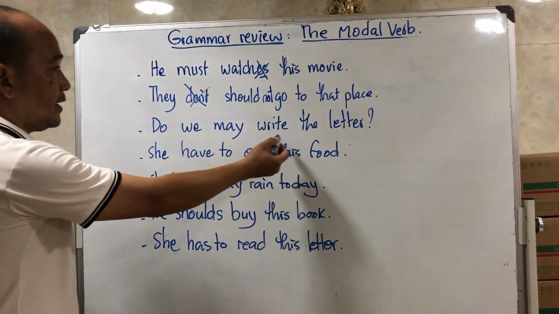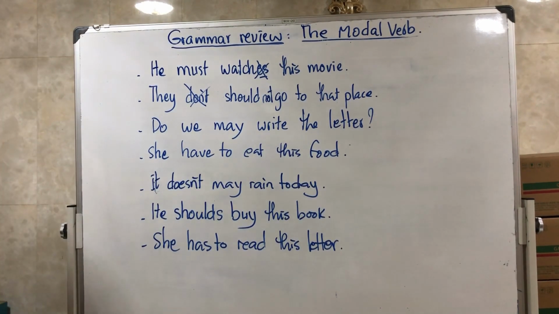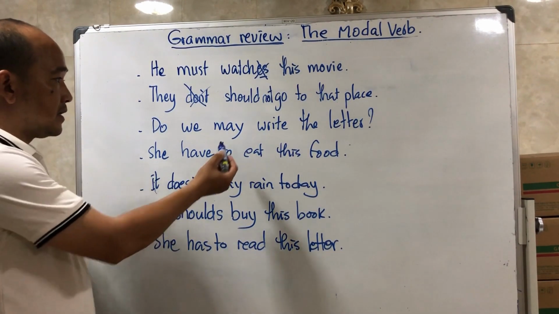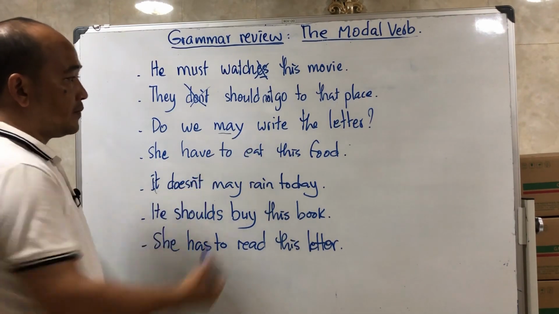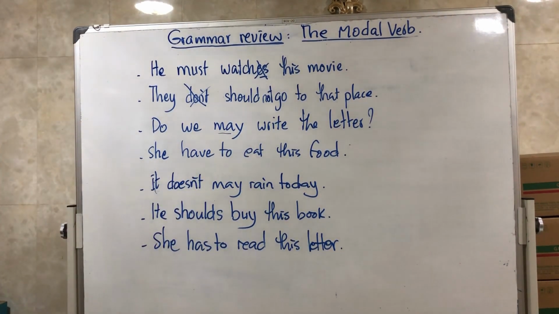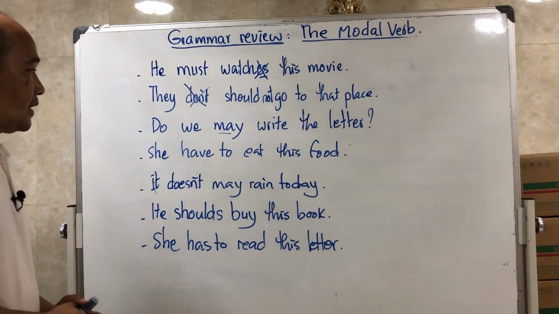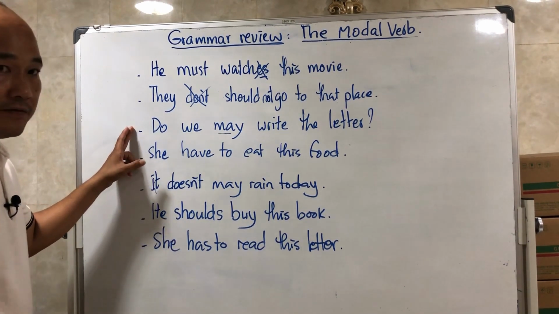Do we may write the letter? So here we use may for prediction, or to emphasize the idea of what we think. This is the question form.